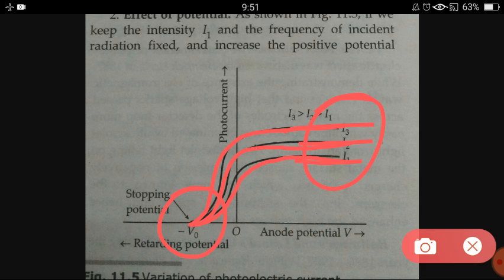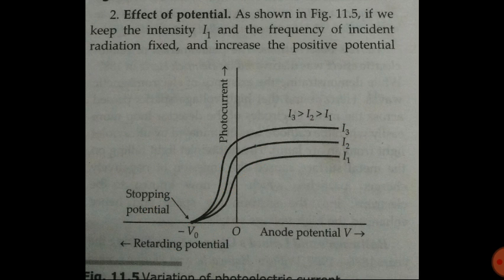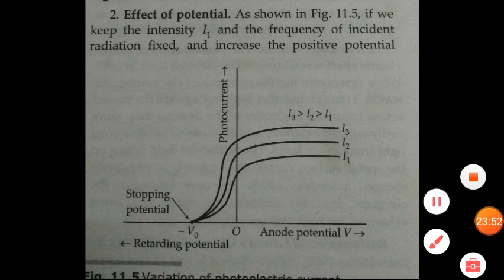The photocurrent becomes zero whatever the intensity of the ray, and that value of potential difference is called stopping potential. The name itself suggests it: stopping potential is the potential which stops the current. So the potential at which the photocurrent becomes zero is called stopping potential.